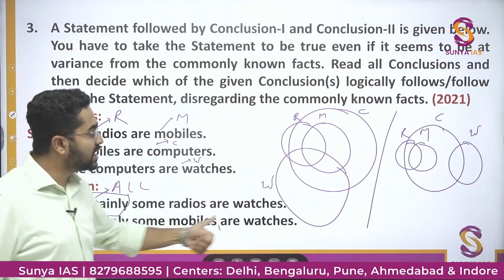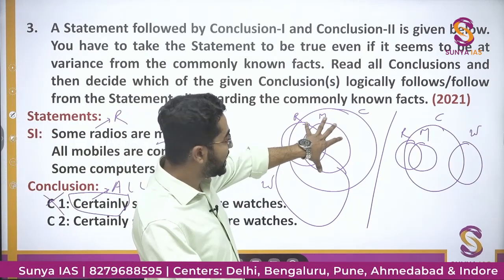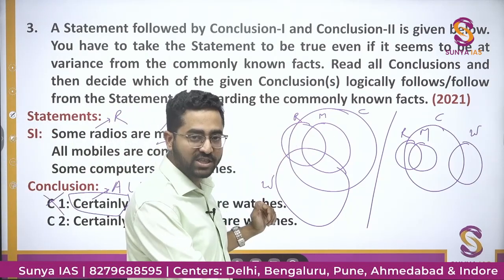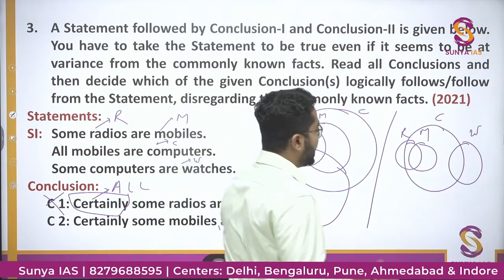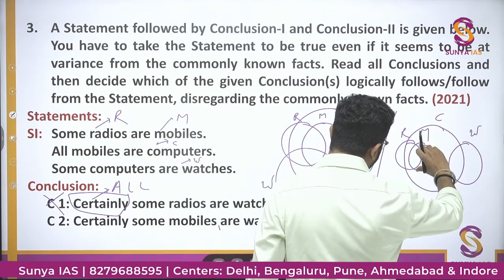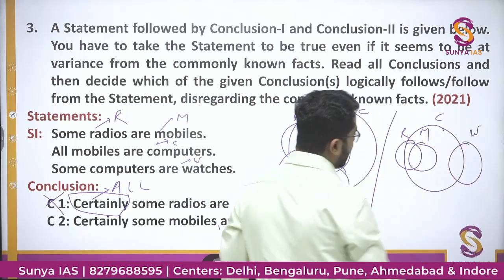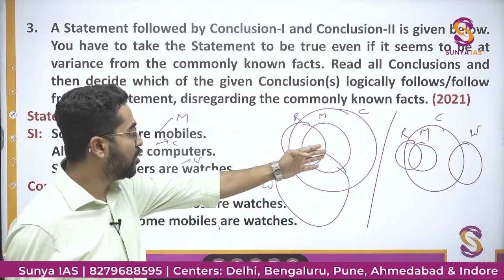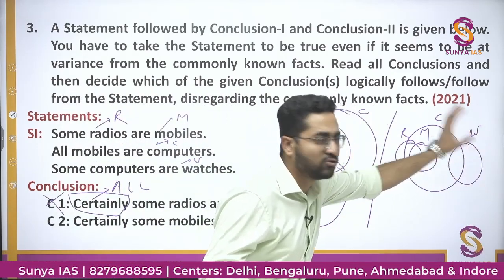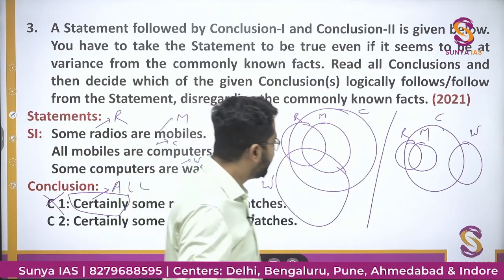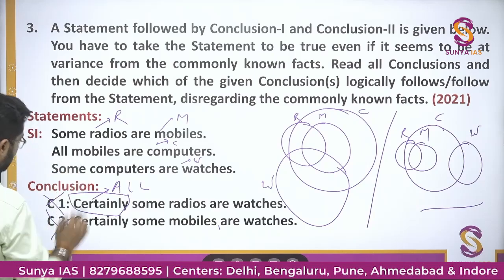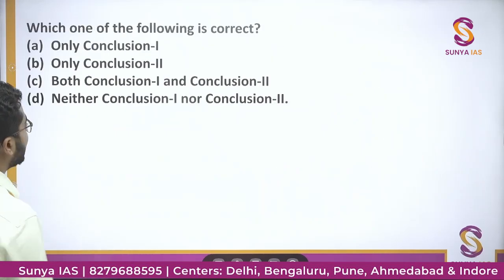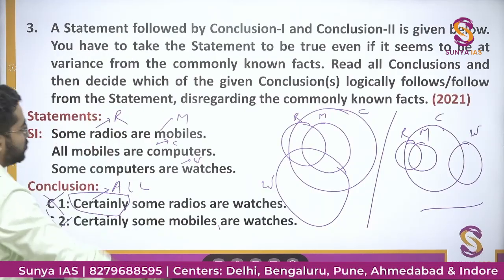Certainly some mobiles are watches. So again, certainly some mobiles are watches. Mobile watches में कोई relationship नहीं दिया है, computer and watches में दिया है. तो I'll make this Venn diagram, and here you can see that some mobiles are not watches. बिल्कुल mutually exclusive हैं दोनों, right? So from this Venn diagram, you can see that this statement is also wrong. The correct option would be neither conclusion 1 nor conclusion 2. That is D option.